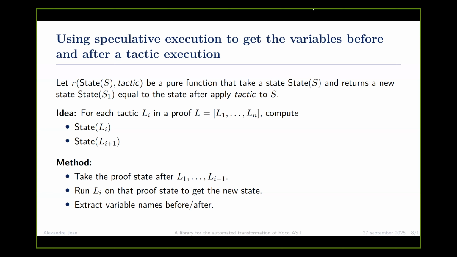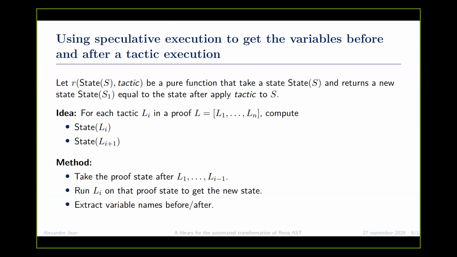This is useful, for example, in turning tactics into trying tactics. And the idea is that for each tactic Li in a proof L, we compute the state Li and the state Li plus 1, and we take the proof state after each step, run our function on that proof state to get the new state, and extract the variable names before and after.